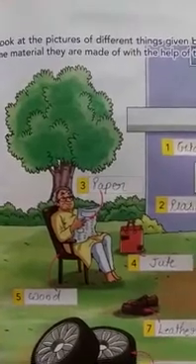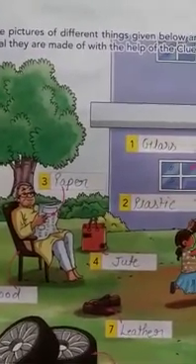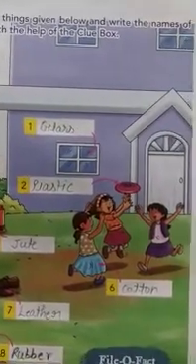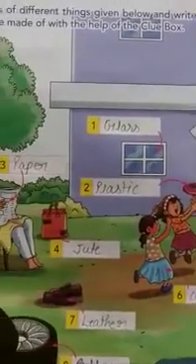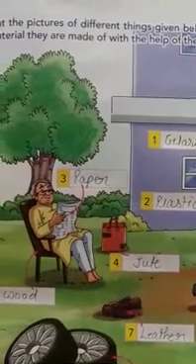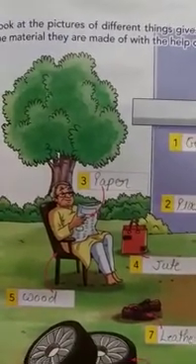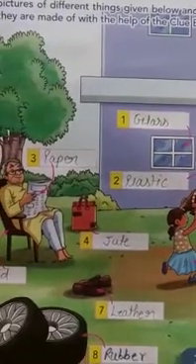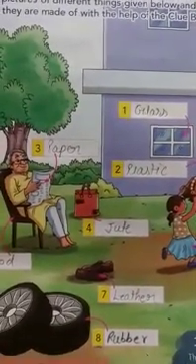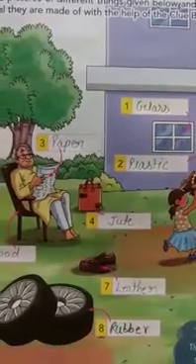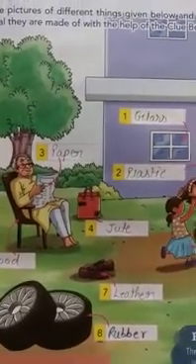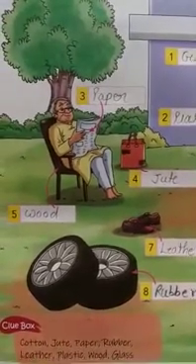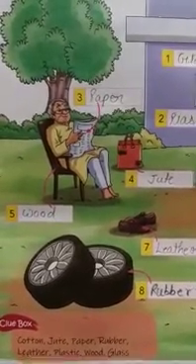Look at the pictures of different things given below and write the names of the material they are made of with the help of the clue box. This is the picture and there is a blank for you, and there is a clue box for your help, and from this clue box you will complete these blanks.